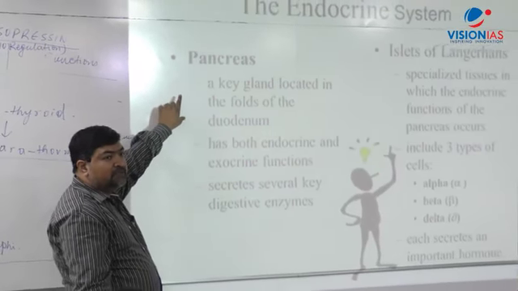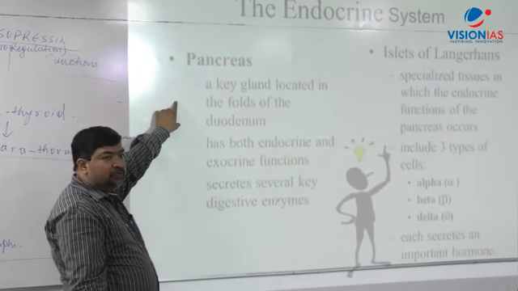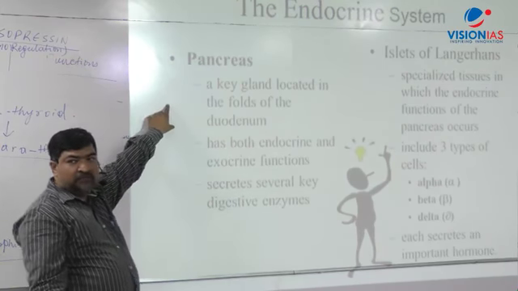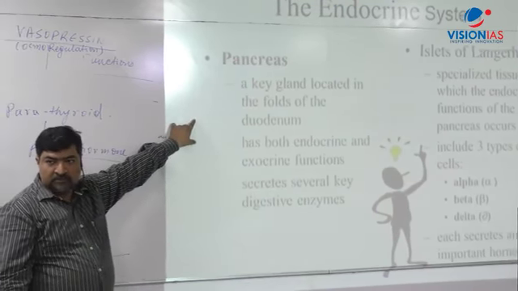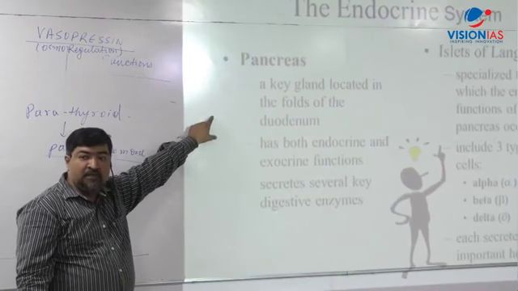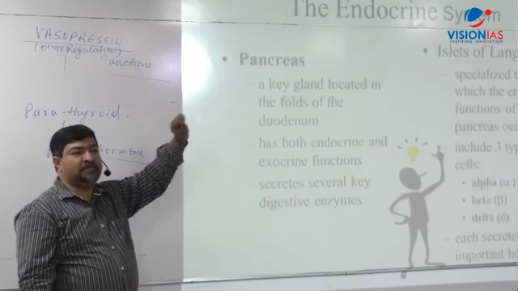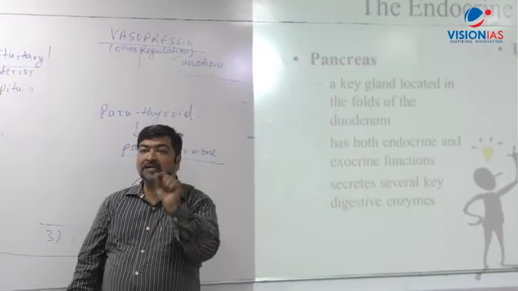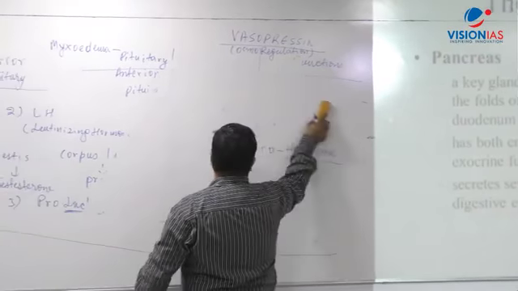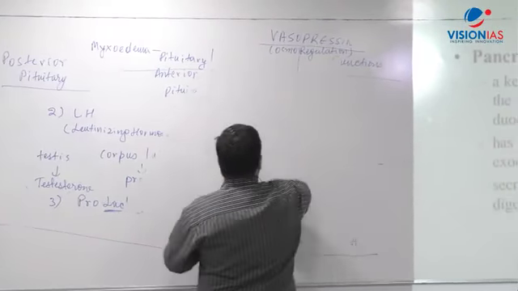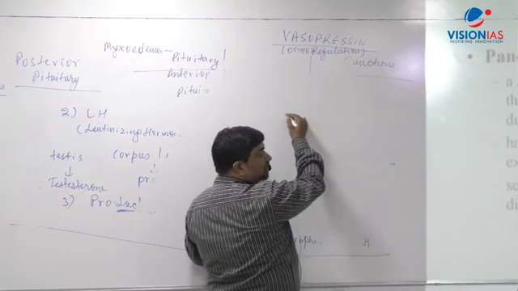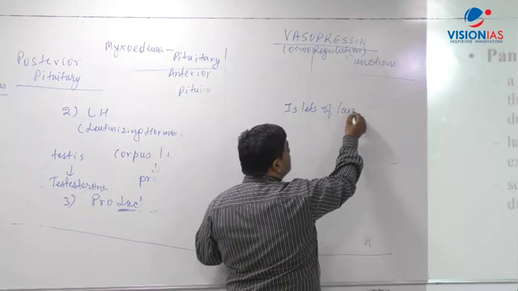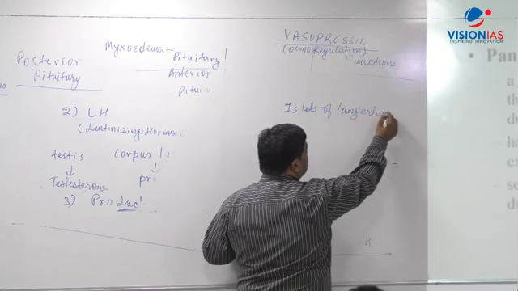Remember that pancreas as an organ plays an important role in digestion because of the release of digestive enzymes. But at the same time, pancreas is also an endocrine gland. And in the pancreas there are the Langerhans cells. Sometimes you'll come across the word. There are islets of Langerhans, what you find in the slide there. Now this is what I'm writing here.